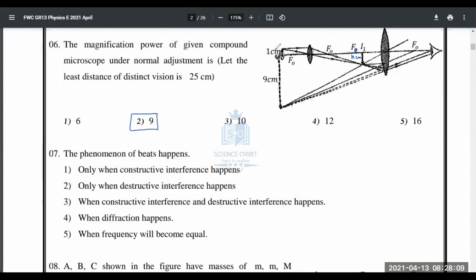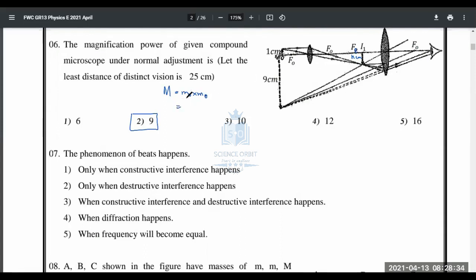Magnification power means by how many times the size of the object increased when you compare it with the final image. If you want more clarity, then capital M is written as M_o into M_e. Angular magnification is equal to linear magnification of the objective and linear magnification of the eyepiece.